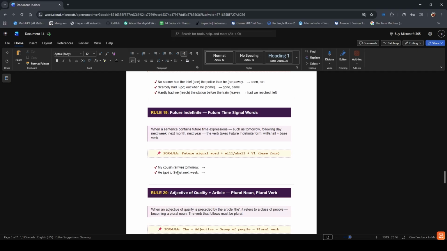Now, examples are: my cousin arrived tomorrow. Tomorrow is the signal word, just circle it around. Next week is the signal word, again circle it around. Now, we got our signal words. The answer will be, for the first example, my cousin will arrive, will arrive. The second one is he will go.